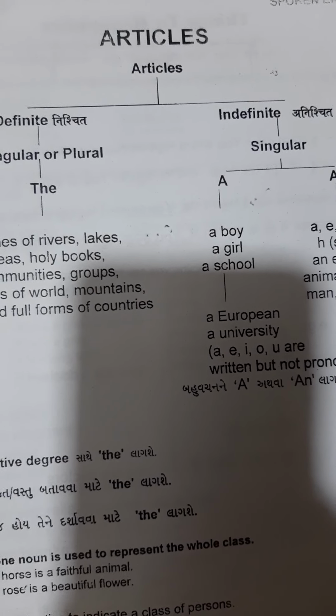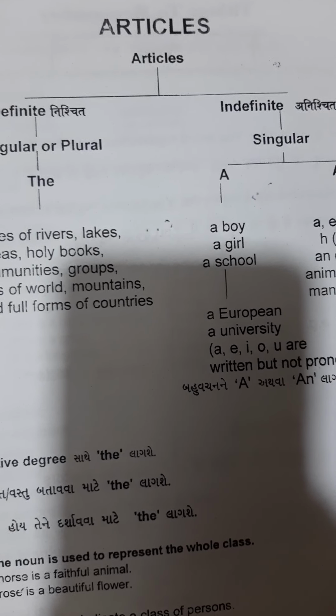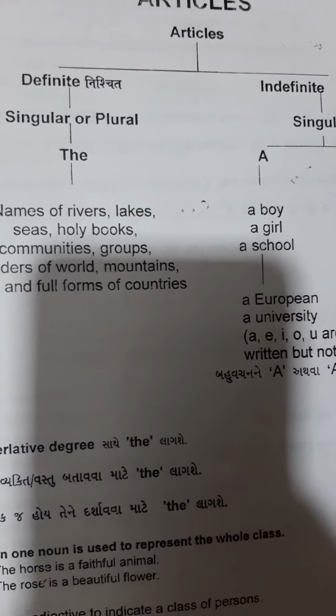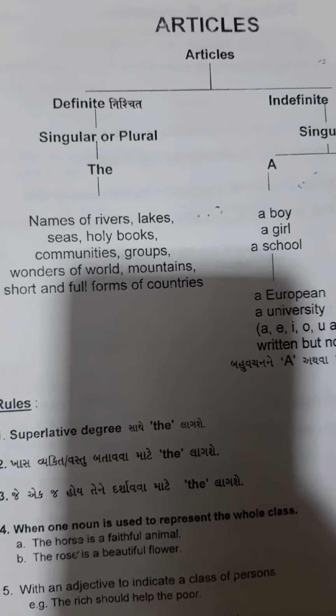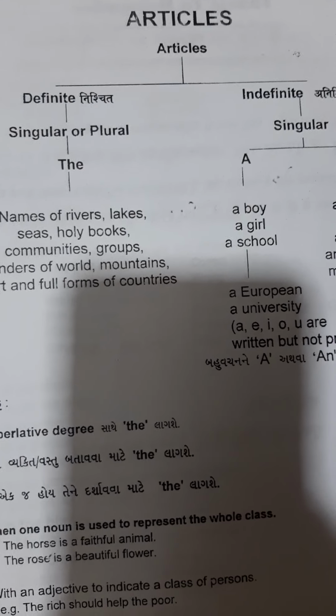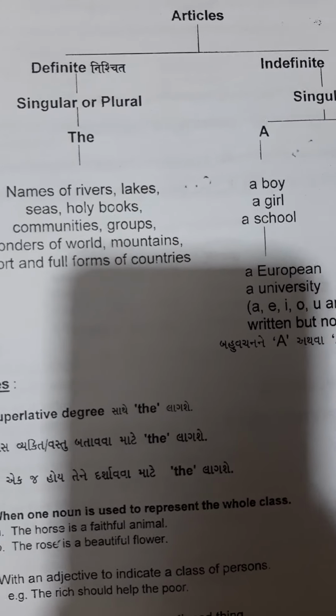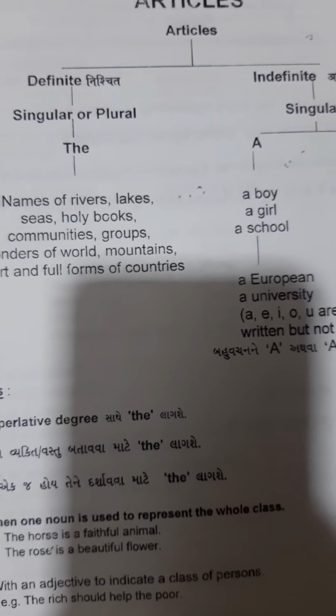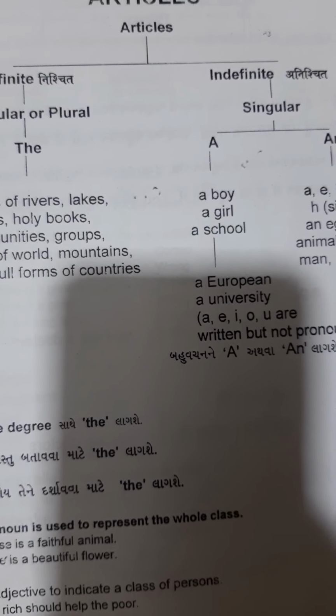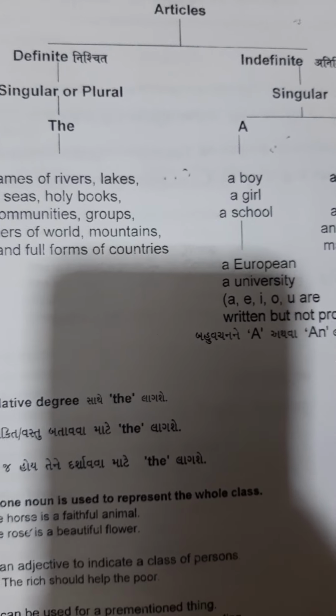So there are two parts of articles, and we are going to learn what the uses of articles are. So, definite article and indefinite article. Now which is the definite article? The is a definite article, a and an are indefinite articles. Now what are the uses of these articles?